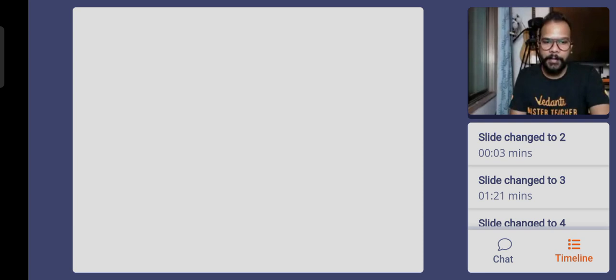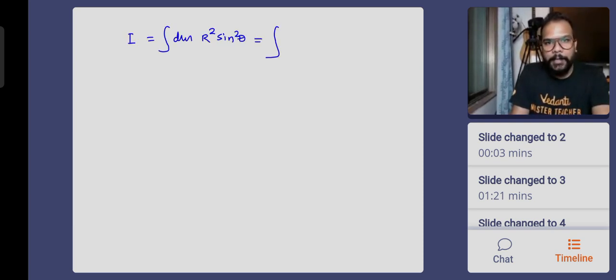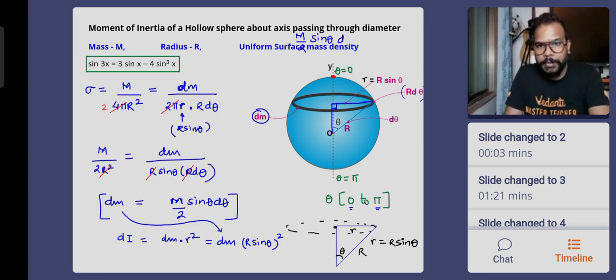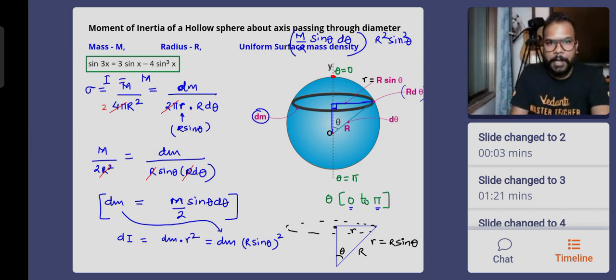So I'm taking it to the next slide, and I will be integrating it from there. So the moment of inertia I will be the integration of dm into R square sine square theta. And what did we get as dm? dm came out to be M by 2 sine theta d theta. So dm is M by 2 sine theta d theta, and this is R square sine square theta. So capital I is M R square by 2. This is constant. Sine theta into sine square theta becomes sine cube theta into d theta.